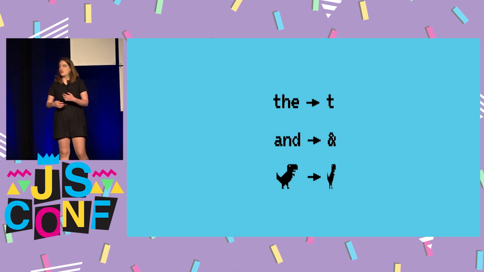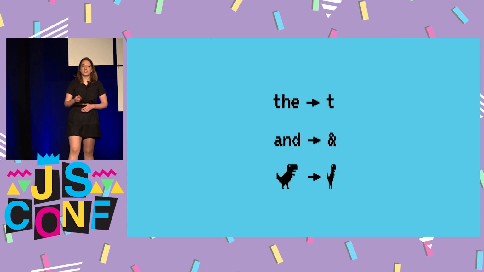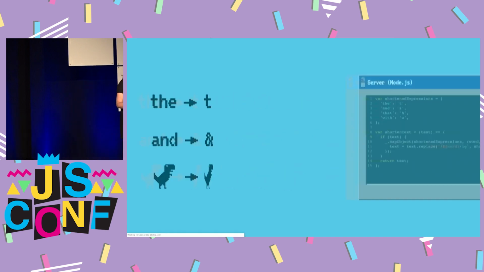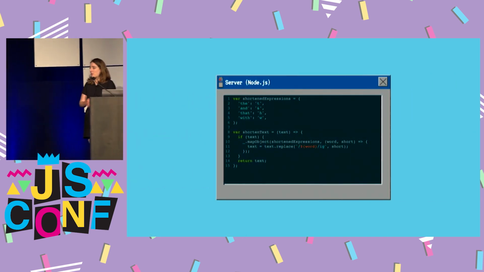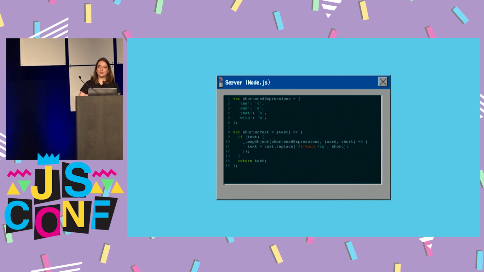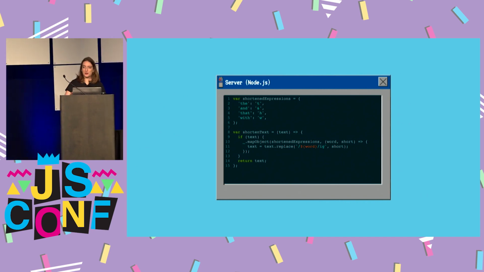So we can do this for the 24 letters that don't mean anything, and then we can start doing the combinations of 2 letters that don't mean anything, and we can compress a lot of words in the end this way. To do that, all we have to do is set up this mapping of long word to short word, and then just go through that mapping and do a replace all. We don't care about the structure of the HTML at this point. It's probably going to be okay.